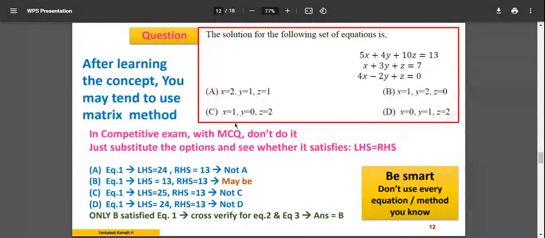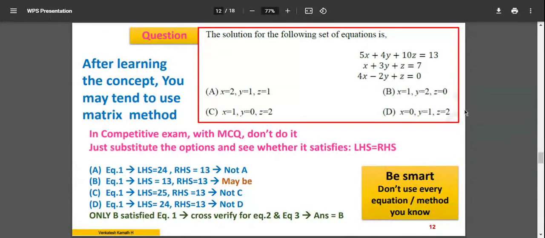Remember, there are choices given. You are not smart, according to me. Whatever equation or method you know, do not use it all in a competitive exam. One strategy I'll tell you here. You know that one of the choices is correct. Okay, you are not sitting on the hot seat of Kaun Banega Crorepati. Within 30 seconds you don't have to answer it. You have sufficient time. Instead of consuming 5 minutes, you may consume 1 or 2 minutes. What you have to do? Trial and error. Don't go by your matrix method.